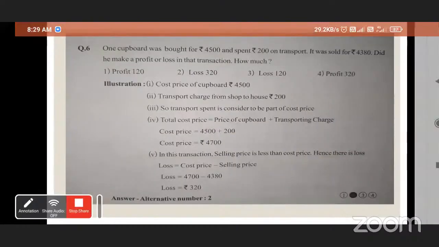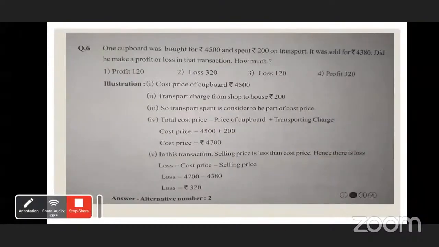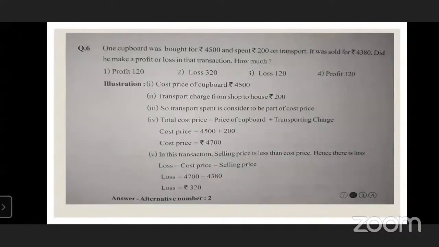See here, this is given. Cost price of cupboard is rupees 4,500. Transport charge from shop to house is 200. So transport spent is considered to be part of cost price. So total cost price is equal to price of cupboard plus transporting charge. So cost price is 4,700.